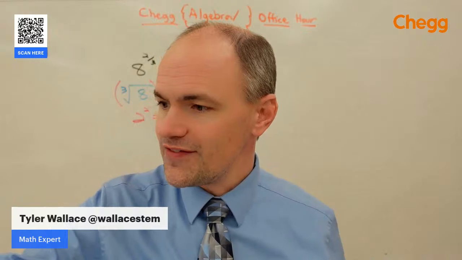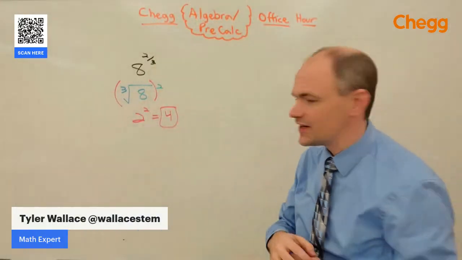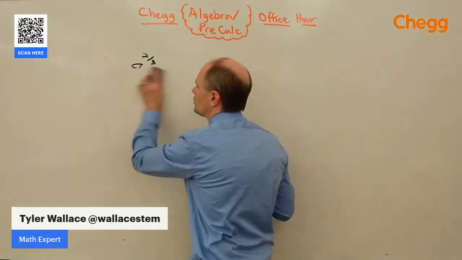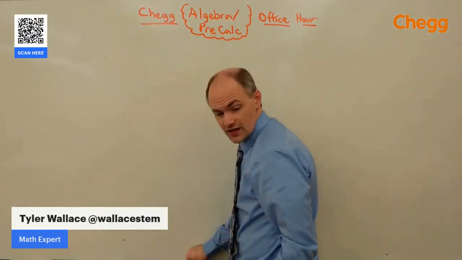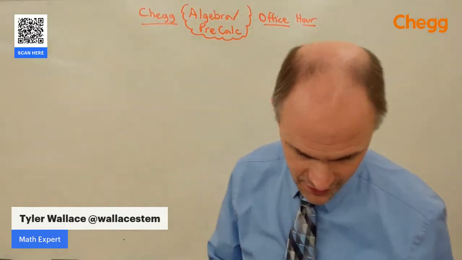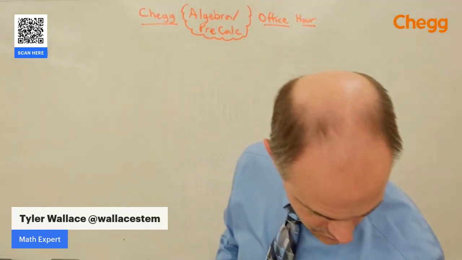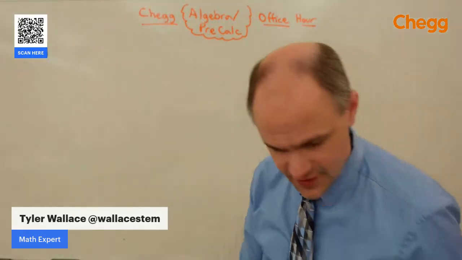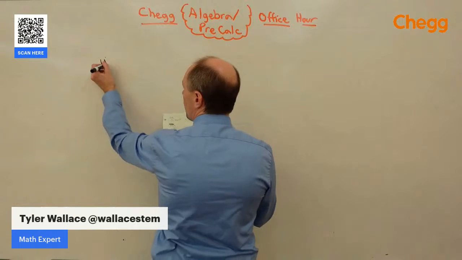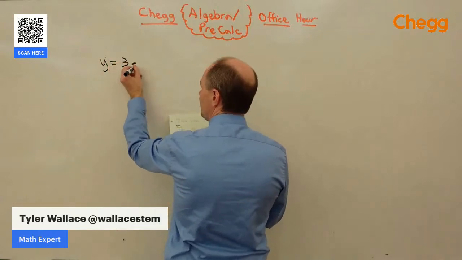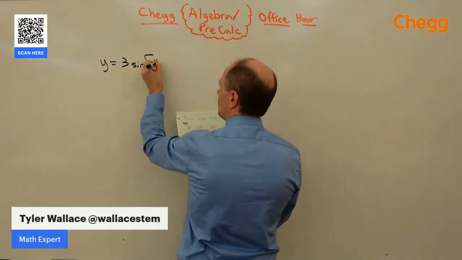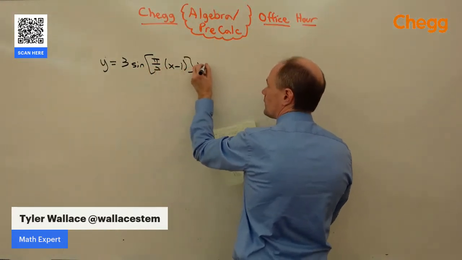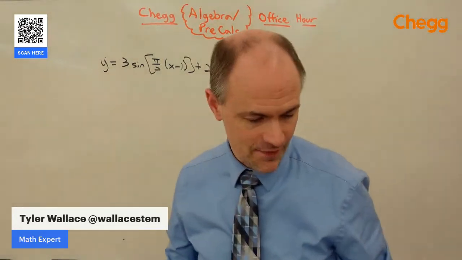I see a question about graphing sine and cosine graphs. That's kind of a pre-calc concept. So let's take a look at graphing sine and cosine graphs. Those can be even more fun. I think I've got an example here. Yes, there it is. We're going to do y equals 3 sine of pi over 2 times x minus 1, plus 2. We're going to graph this one.